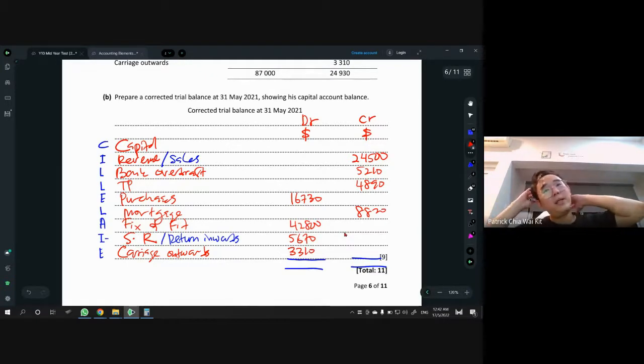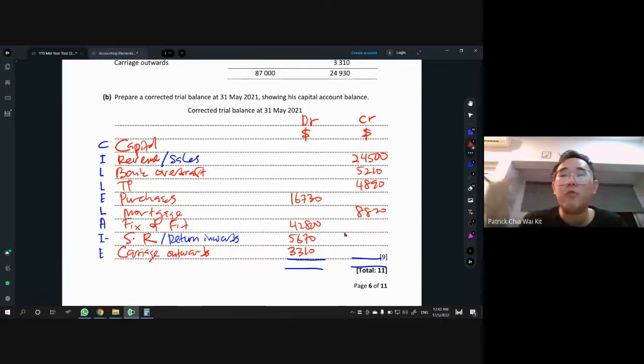So how to find capital now? Obviously, one side will be more than the other side. In a trial balance, the left and right must be the same. So you have to take out your calculator and see whether the left side is more or the right side is more. I know definitely the left side is more than the right side at this point. Why? Because capital is on the CR side, so your CR definitely is less than the left hand side.